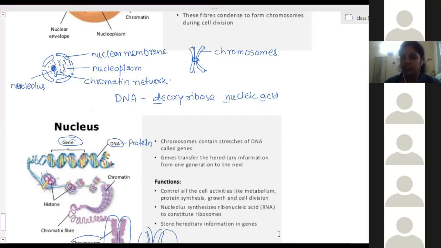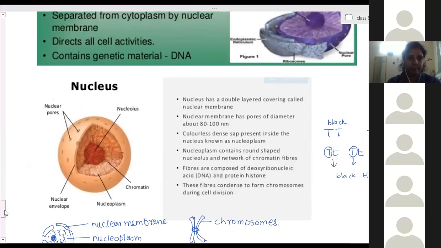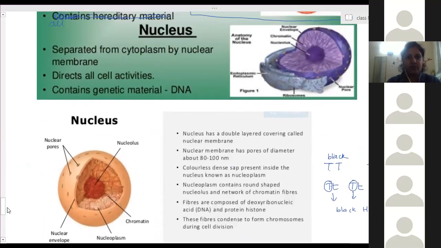Able to understand the nucleus part? Are you able to understand the nucleus part? Yes, ma'am. Then write down nucleus from here. From this one, nucleus, these 3 points, and write down the structure of nucleus.